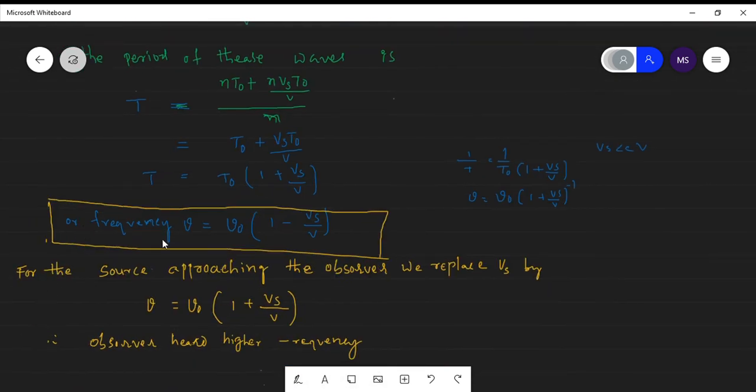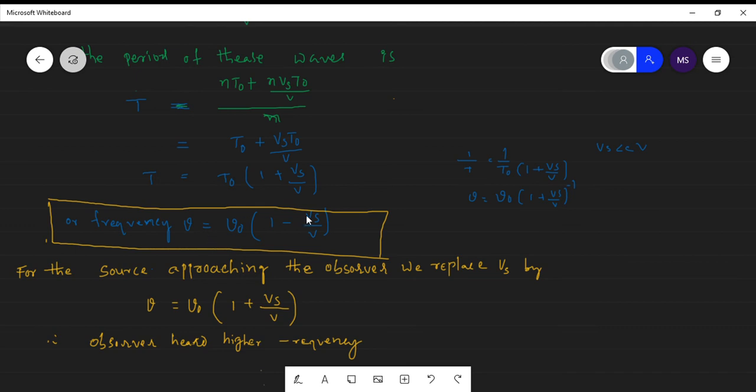The frequency nu is equal to nu naught into 1 minus Vs by V. So this is the observed frequency by the listener if the source is moving away from the observer.